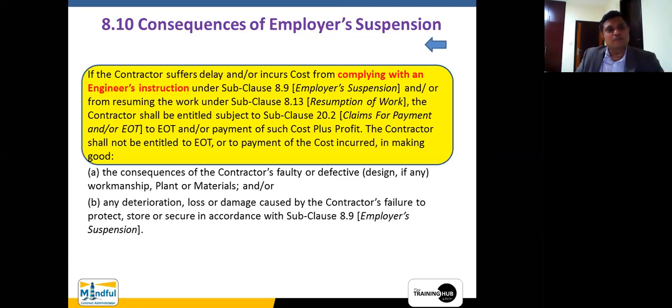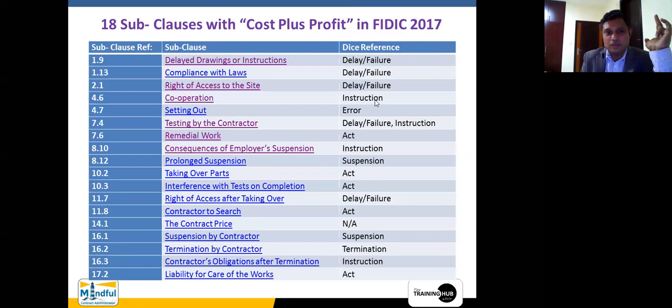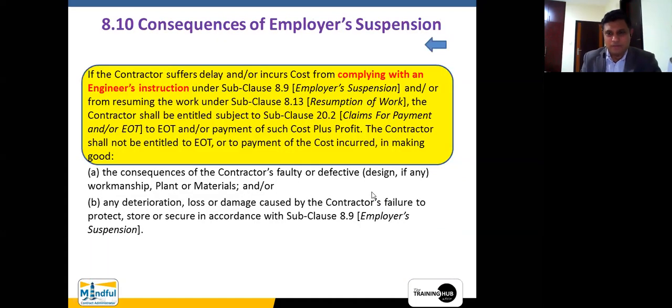It says if the contractor suffers delay and or incur cost from complying with an engineer's instruction under subclause 8.9, right? Complying with an engineer's instruction under subclause 8.9. Now you might be thinking why this comes into play even though it is a suspension, because it is an instruction.